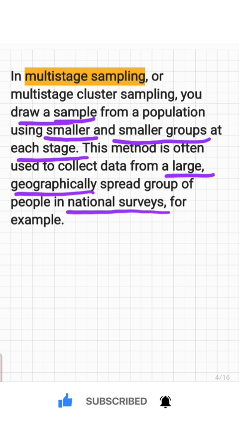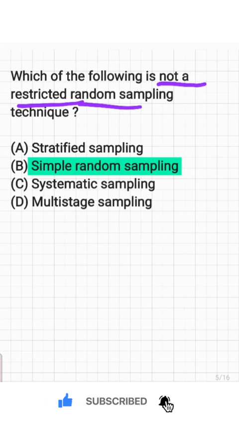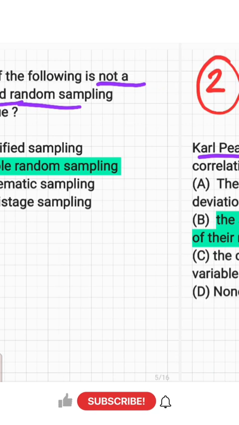While we are talking about multi-stage cluster sampling, in the first stage, the initial clusters are randomly selected, and they are called primary sampling units. Then in the second stage, a random sample is set up within the selected primary sampling units, and it is known as multi-stage cluster sampling. Anyway, here they have asked which one of the following is not a restricted random sampling, and the answer is simple random sampling.